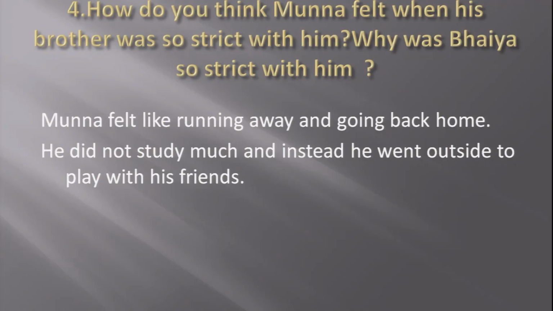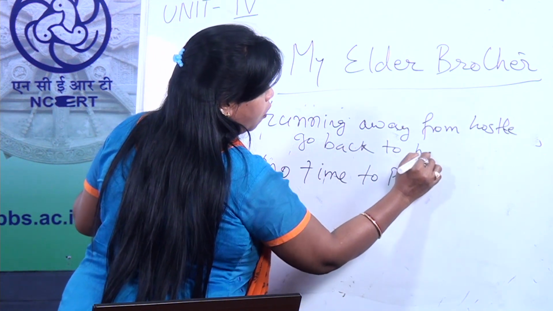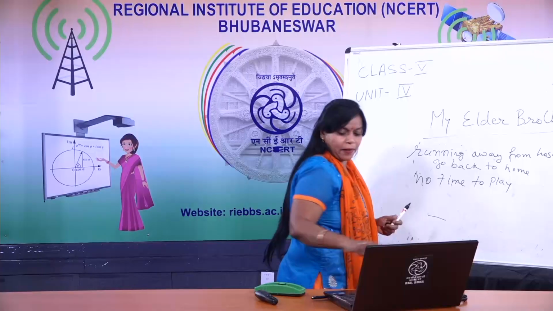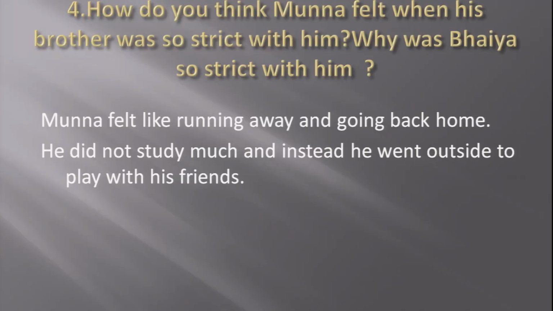Because he was scolded, he wanted to run away, and running away from where? From the hostel. Okay? He wanted to run away from the hostel and go back home.